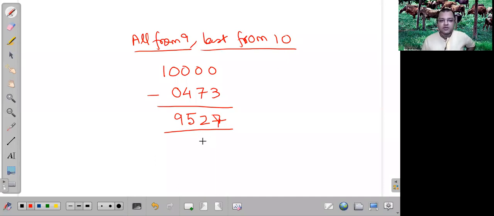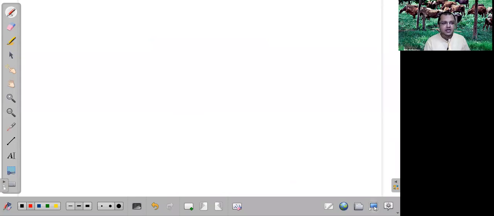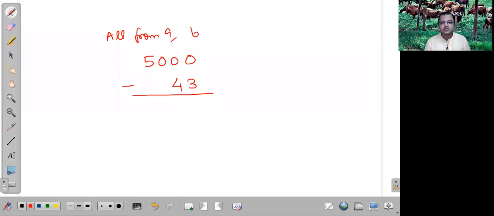This is what we had covered in the previous class. Now we will proceed from there and see the next type. Let us say we have 5,000 minus 43, and we are applying this sutra all from 9, last from 10.